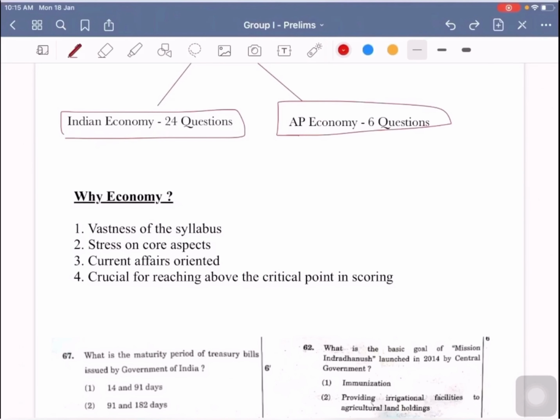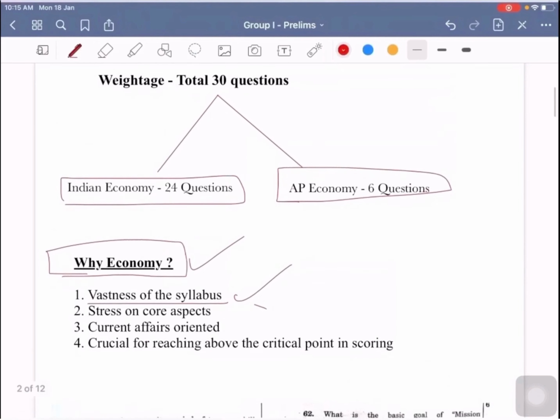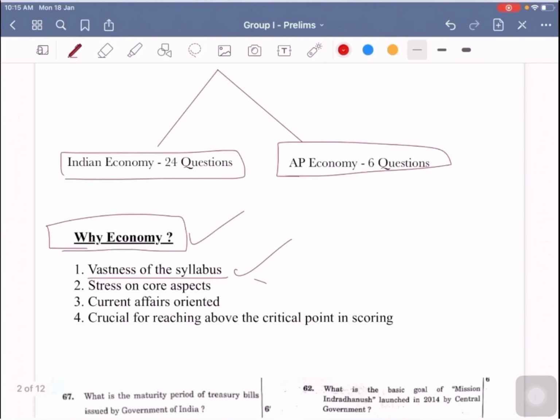Now, why economy? That means why we need to concentrate on economy and what is the importance of the economy. First of all, there is a vastness of syllabus in the economy. If you observe the syllabus of the Indian economy and AP economy, it is very vast and has very diverse aspects of the Indian economy. And the second point is that if you observe the previous paper, especially related to Indian economy, there is a stress on core aspects.